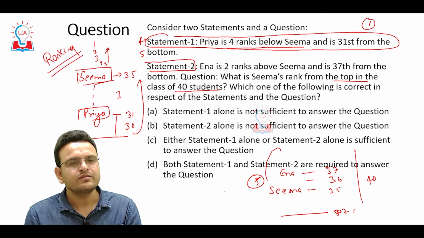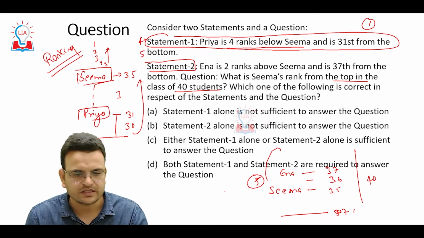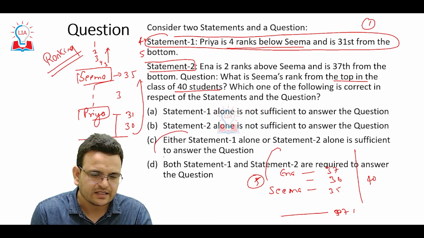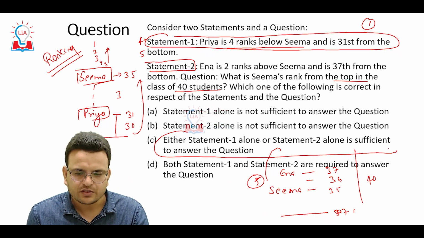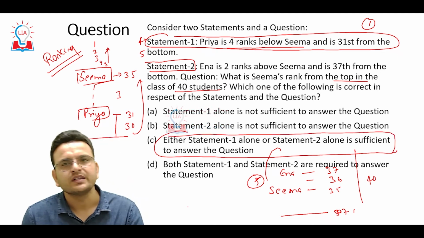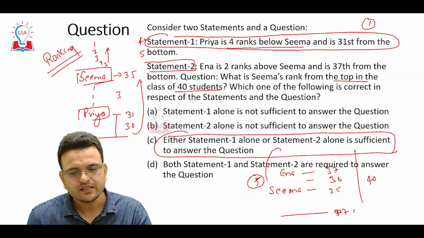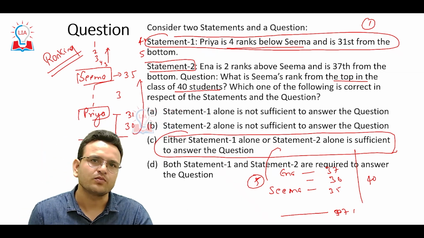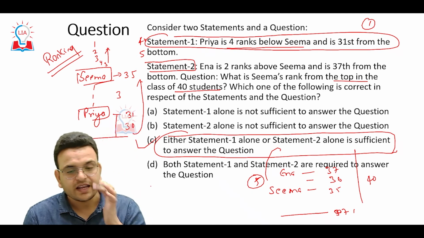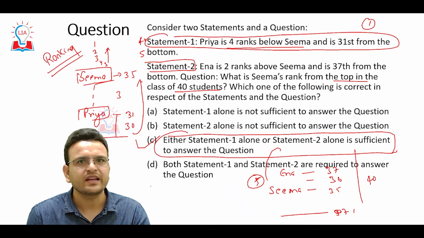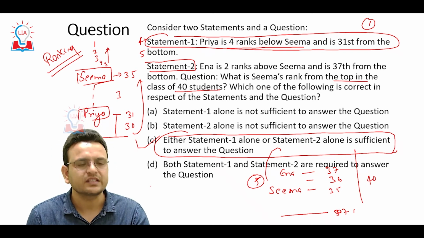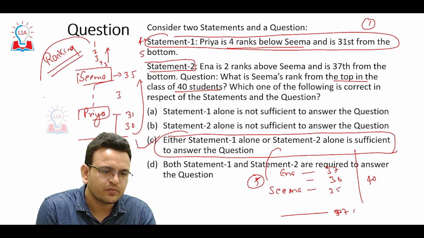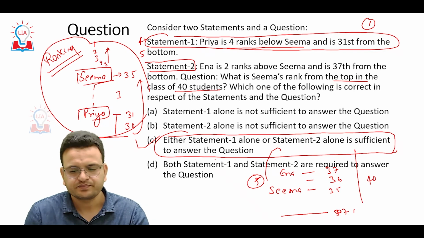So hope you are able to understand how I solved this particular question. I can say that either statement 1 alone or statement 2 alone is sufficient to give the answer. Answer means what is the position of Seema from the top. So the answer will be C. Again, I can say that these questions look very long or lengthy, but the question is not very difficult. The only thing is you have to know the basics of ranking.